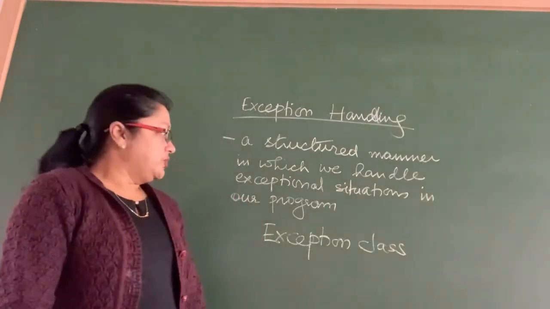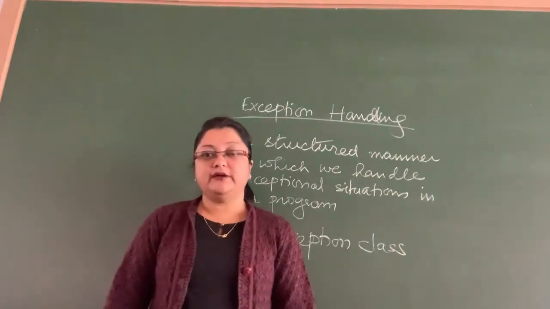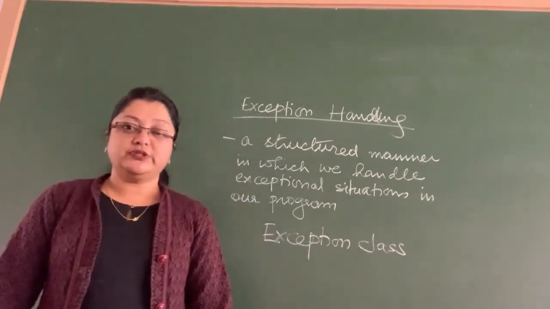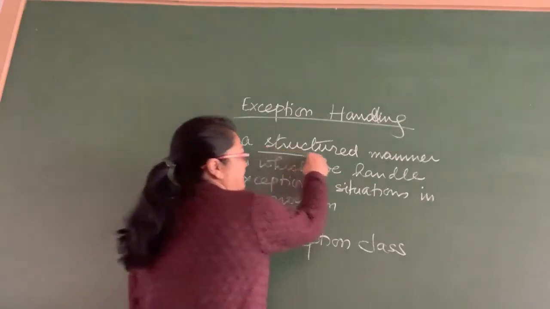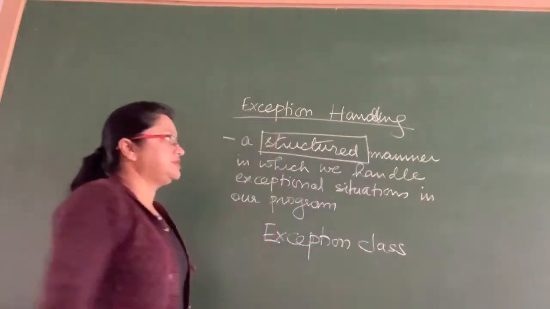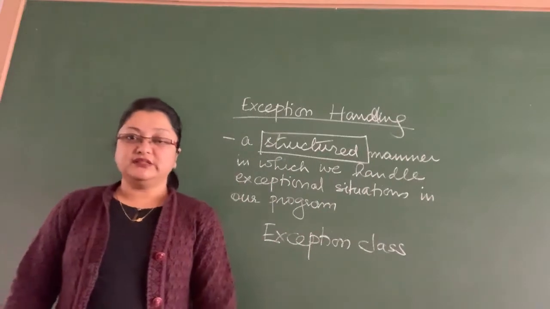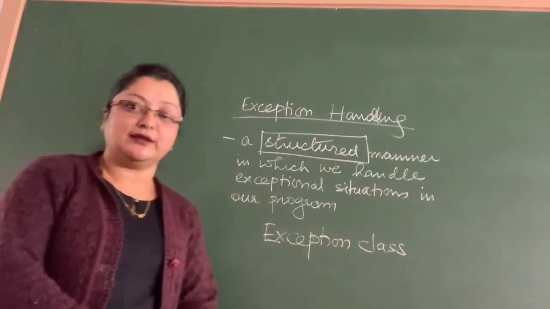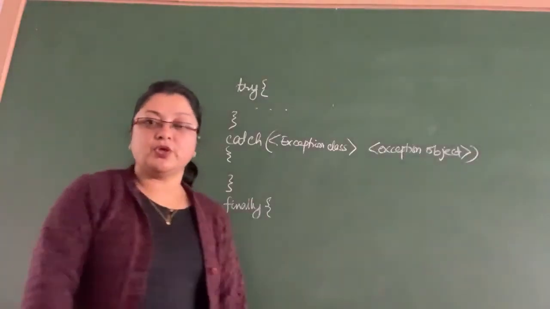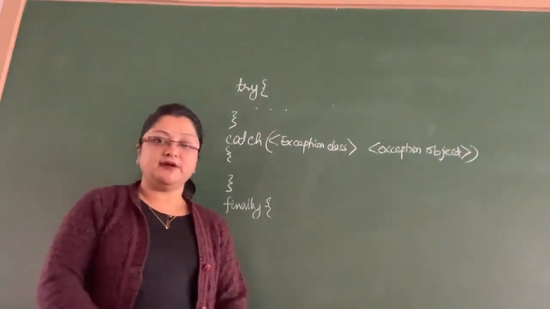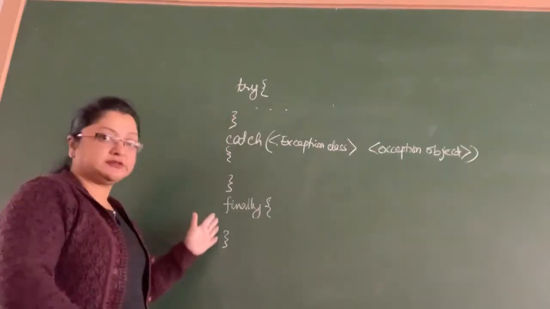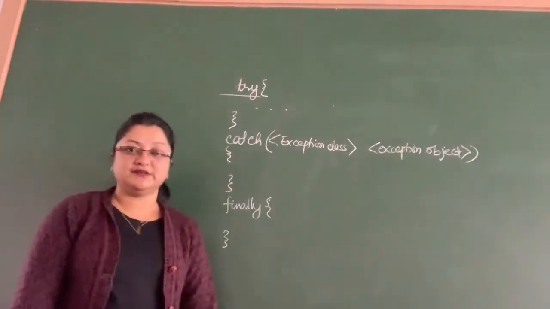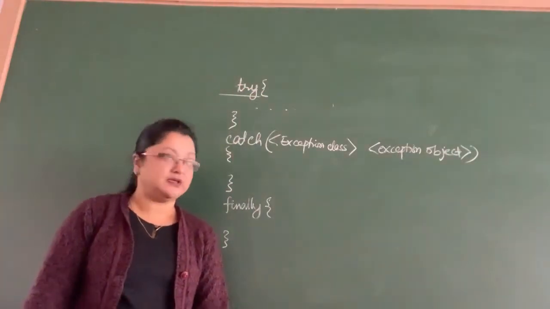Okay, so we will have to incorporate error handling or exception handling in our programs. And to do that, like I said, it's in a structured manner. So there are constructs in Java which help us in implementing this exception handling. So structured exception handling in Java consists of 3 blocks. The first is the try block. Okay, this is the syntax, try in small letters.